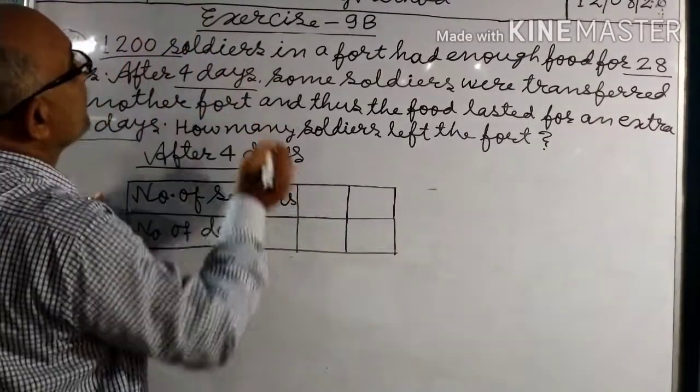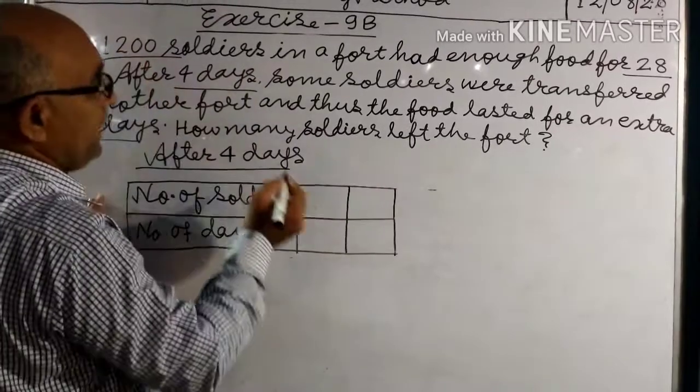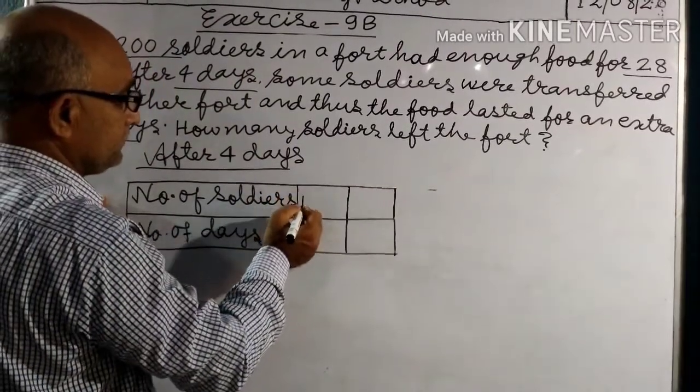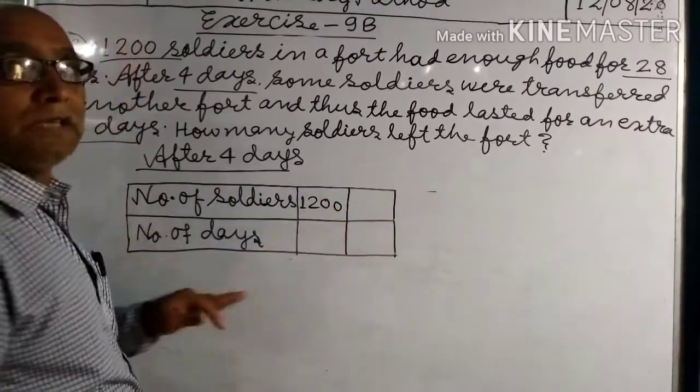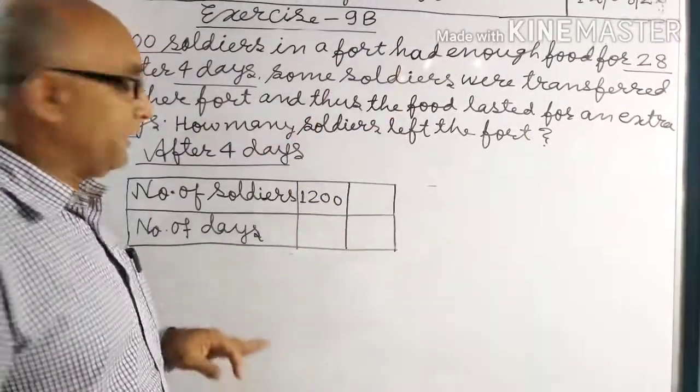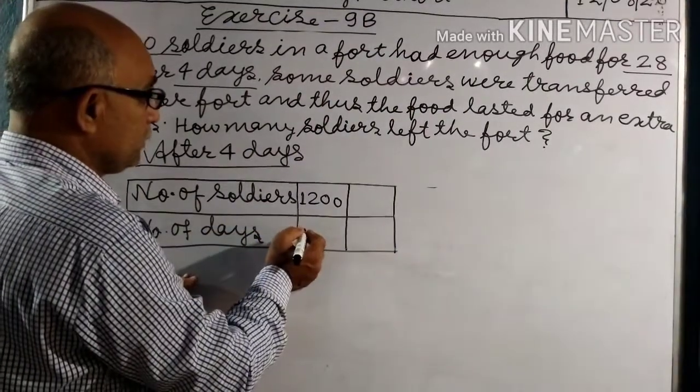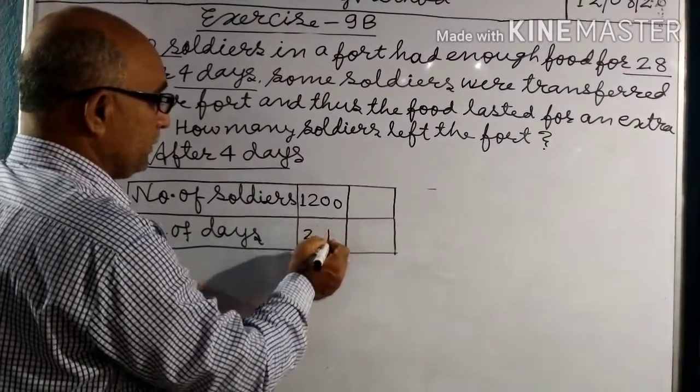Number of soldiers 1200. After 4 days, number of days 24.